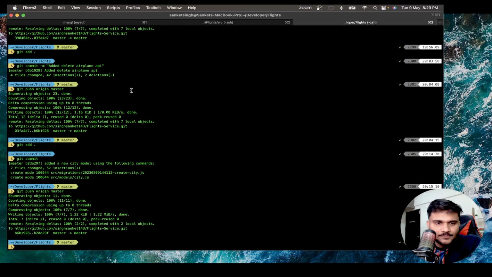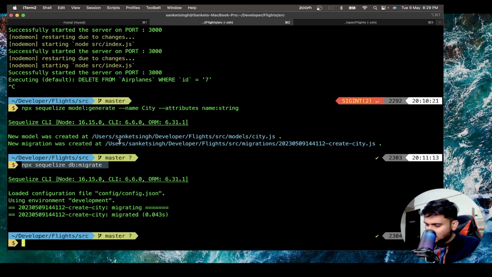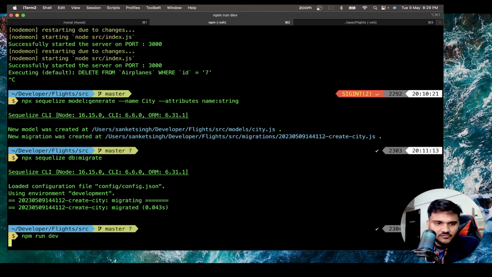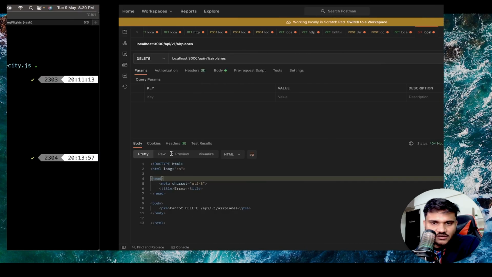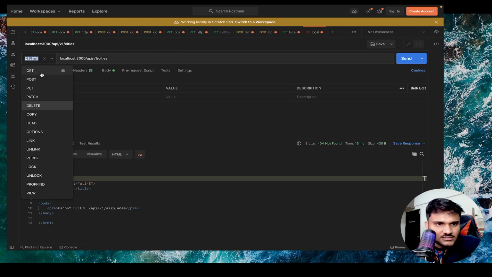So let's see, the server is running. No, server is not running. Let's run the server. npm run dev. Good, server is up. Let's make /cities. Let's make a post request.